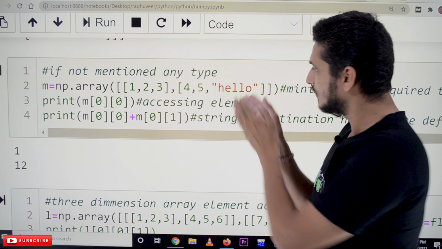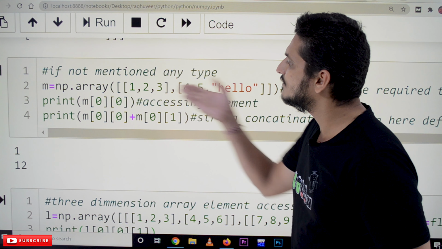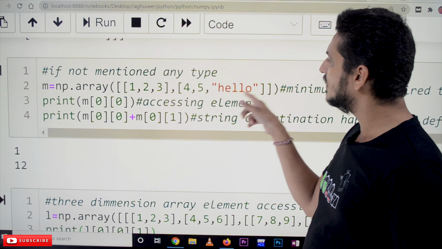If string type is not considered, these elements are not saved, because hello cannot be taken as input without the string type. That is why by default it is the minimum type required to hold this data. That type will be considered automatically. Python will check the elements and consider the minimum type.